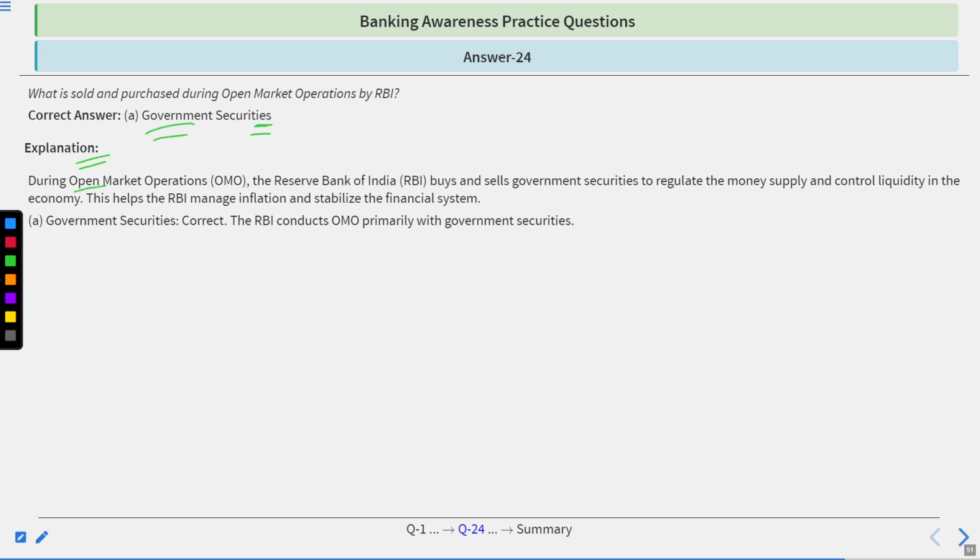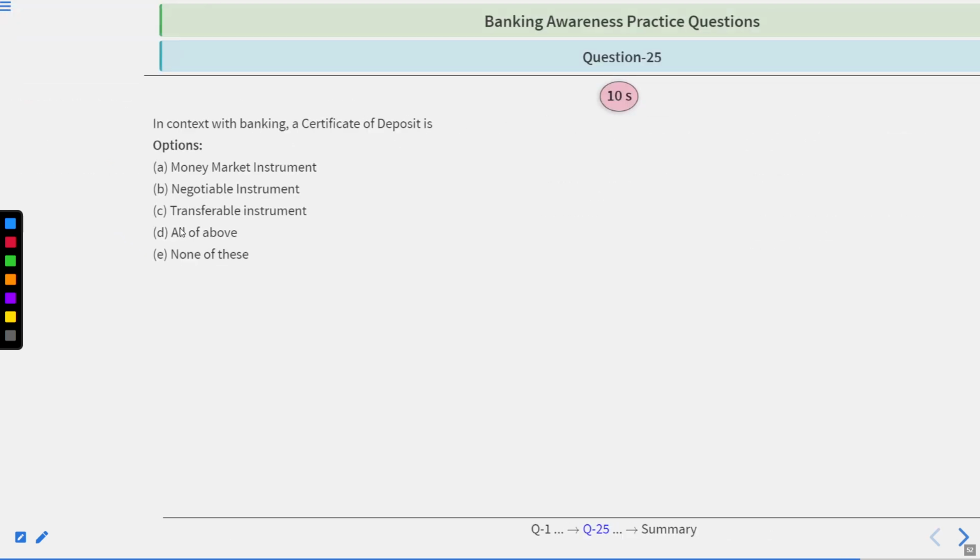Go by the explanation. During open market operations, the RBI buys and sells government securities to regulate the money supply and control liquidity in the economy. This helps the RBI manage inflation and stabilize the financial system.